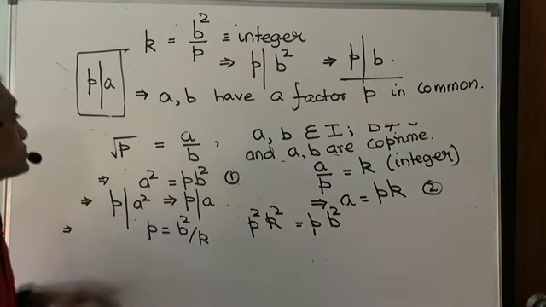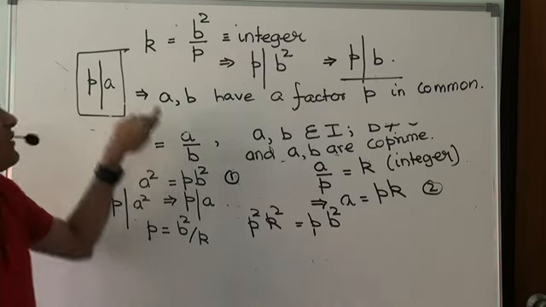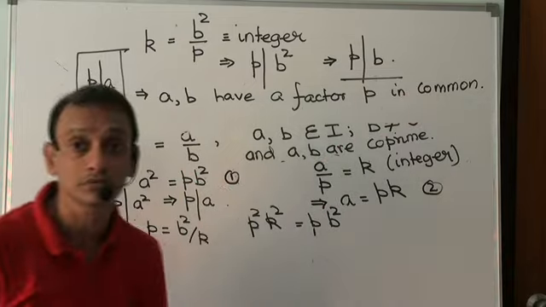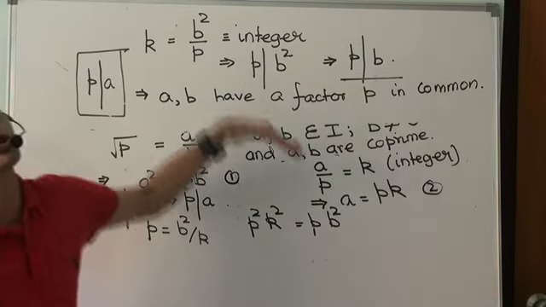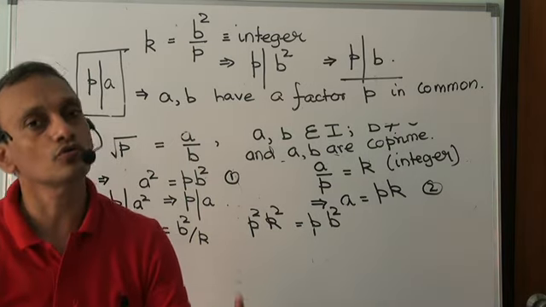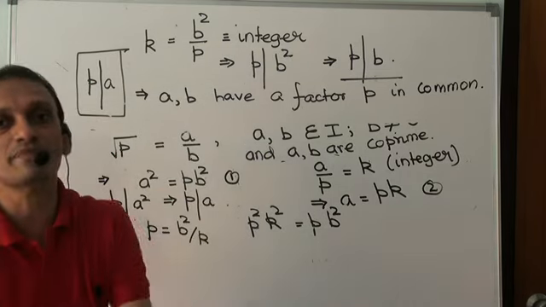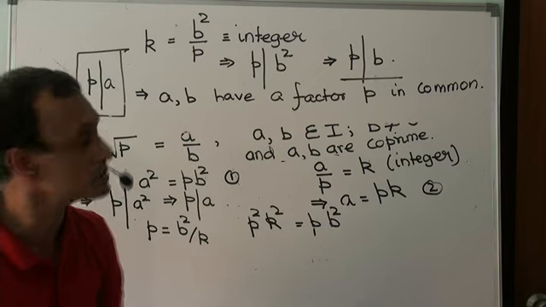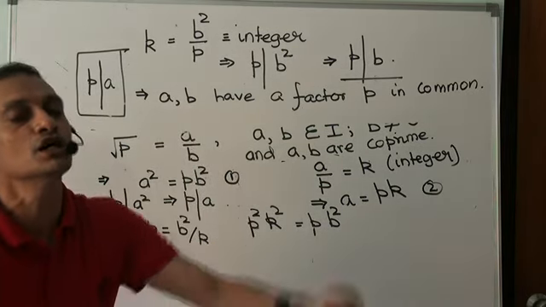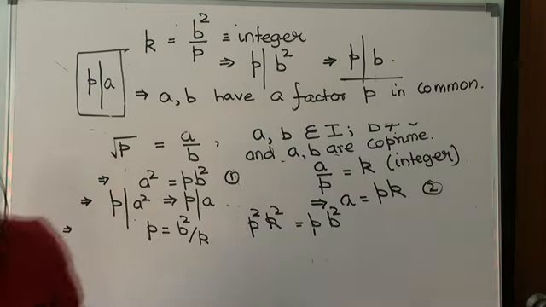Hey, but the original assumption was root p equal to a by b, where a and b have no factor in common. And what we get is a contradiction to that assumption, which means our original assumption must have been faulty. Our original assumption that root p is rational must have been incorrect. So root p cannot be rational. Root p must be irrational if p is a prime number, right?